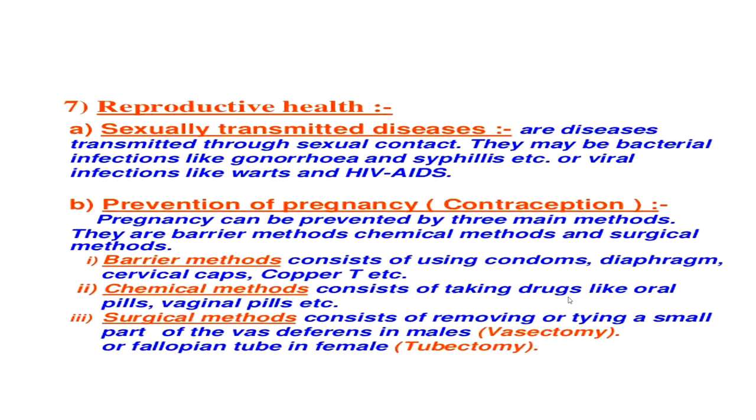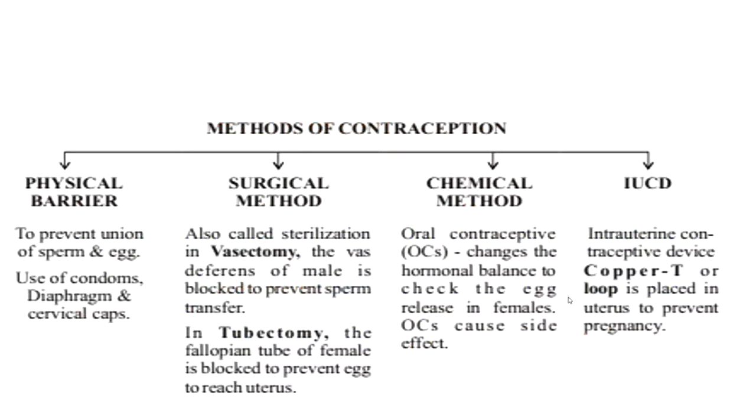And surgical methods consist of removing or tying a small part of the vas deferens in males, known as vasectomy, or the fallopian tube in females, known as tubectomy. So this is the overall. Now again, this is the flow chart of the methods of contraception. The physical barrier to prevent union of sperm and egg: use of condom, diaphragm and cervical cap.